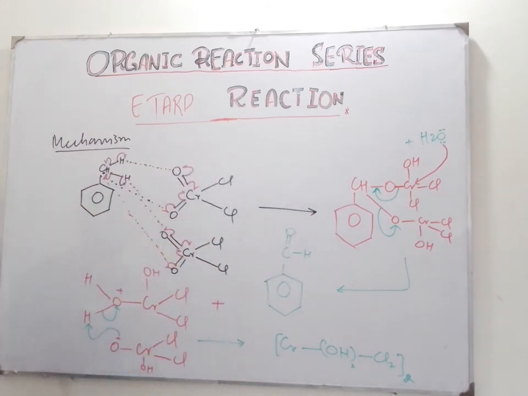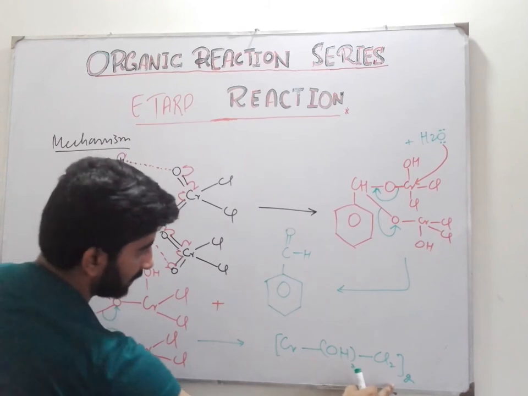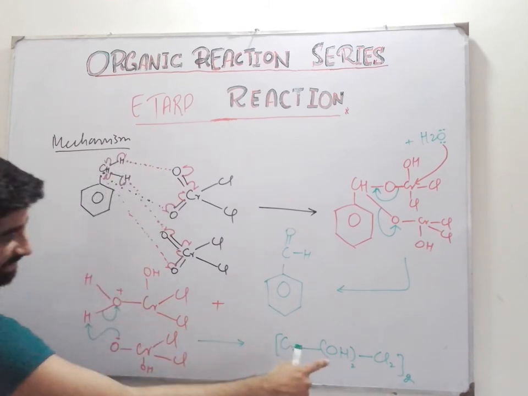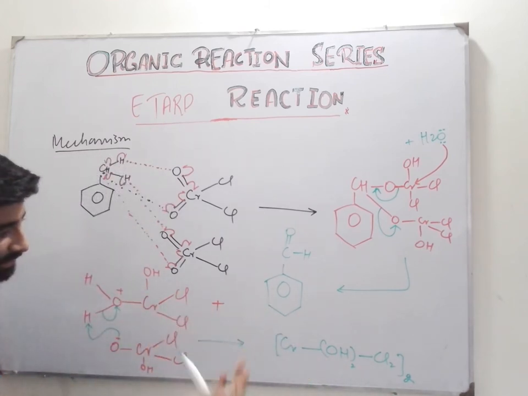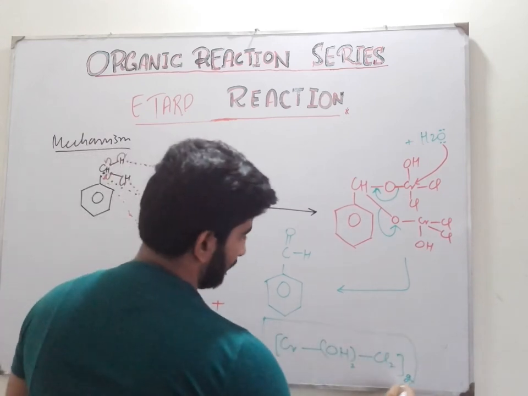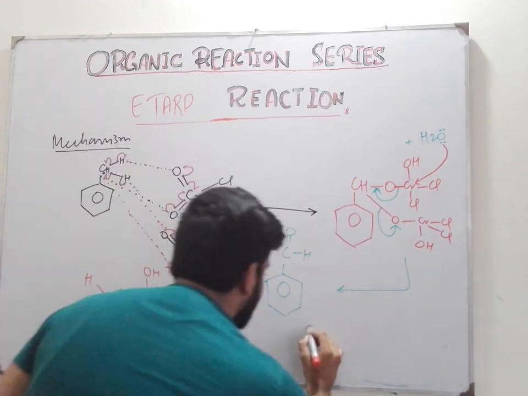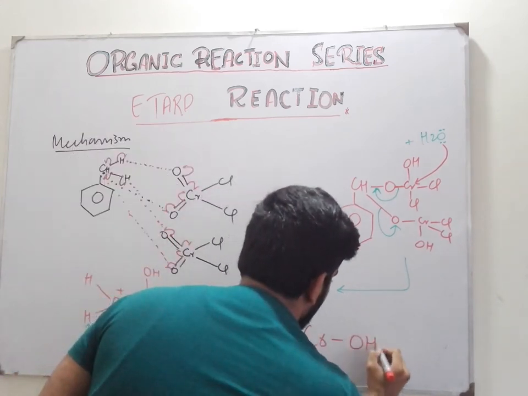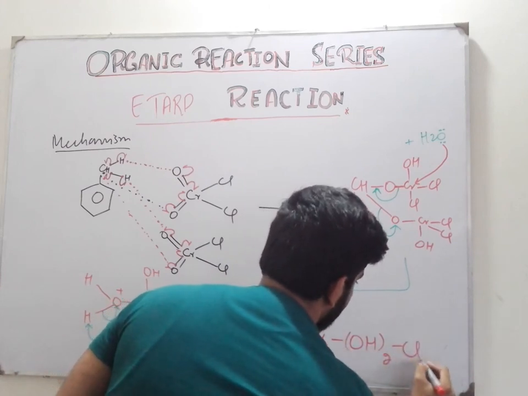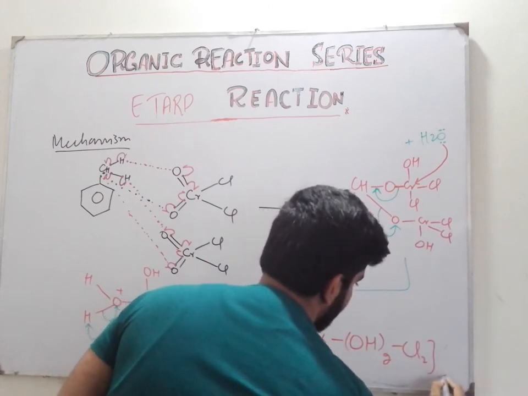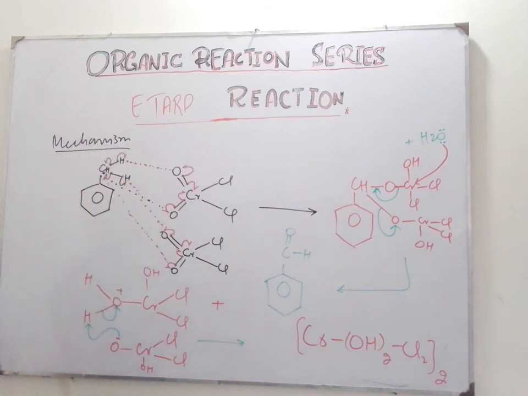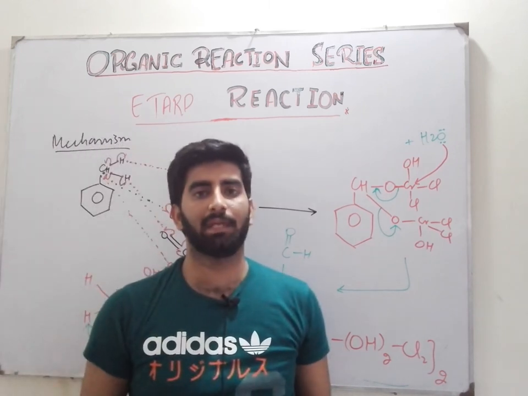Now you will check, there are two chromiums, 4 OH and 4 Cl present. So this is formed: Cr, OH twice, Cl2 twice. So this is the mechanism of the Etard reaction. So this is all about the Etard reaction.